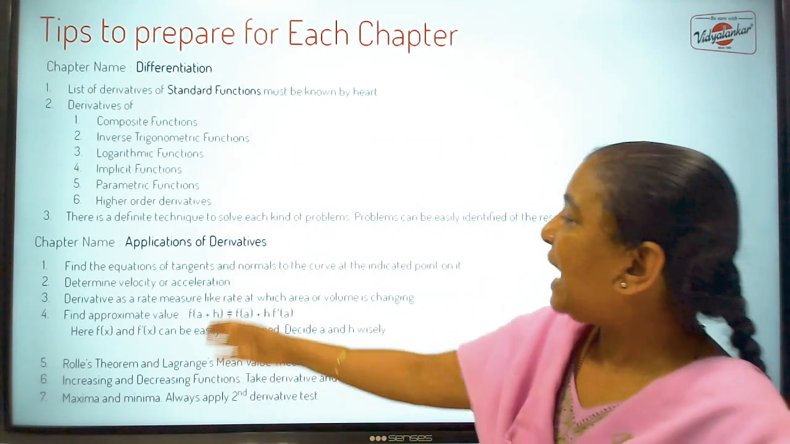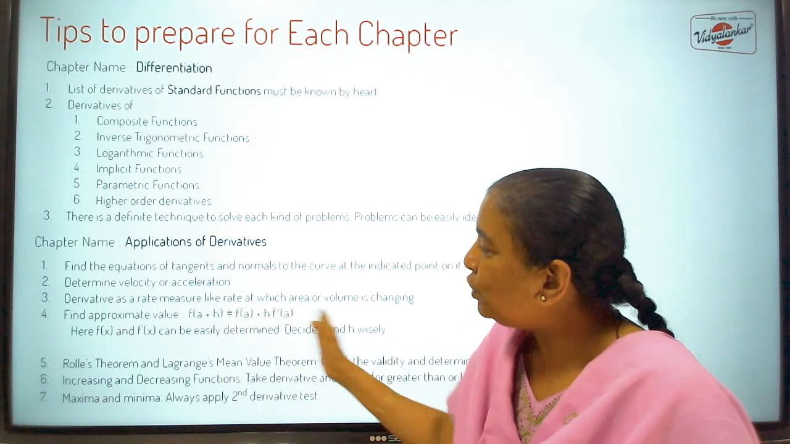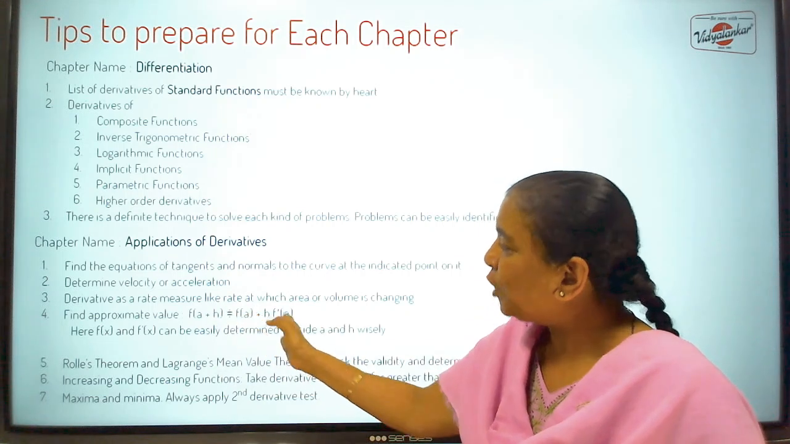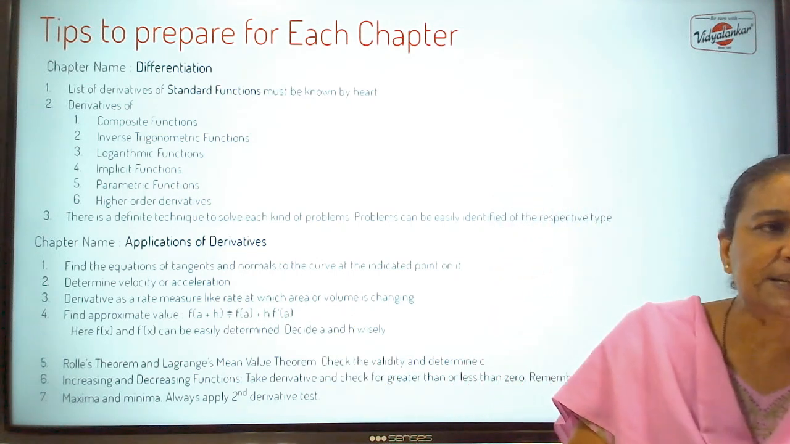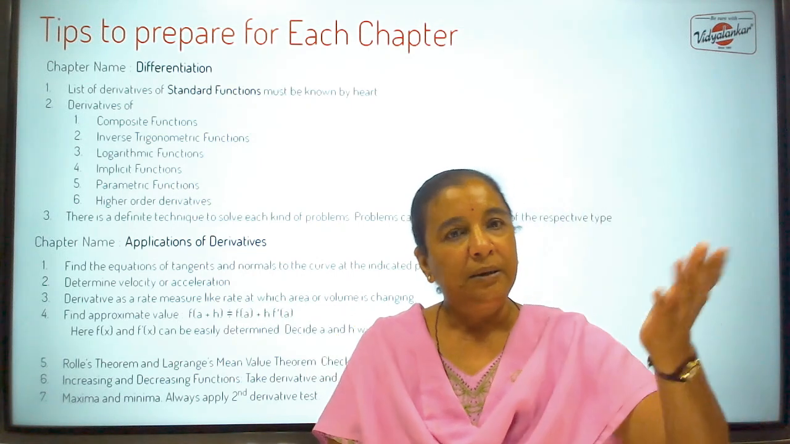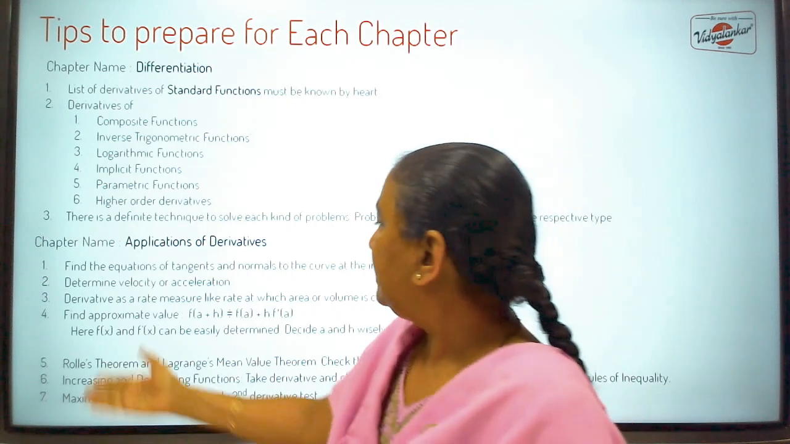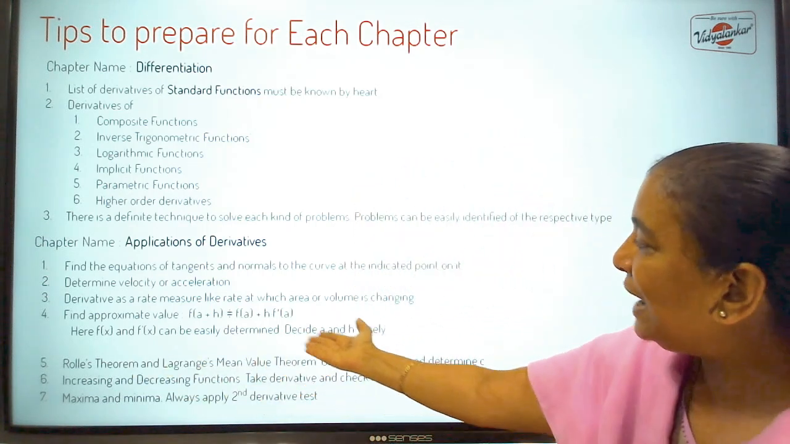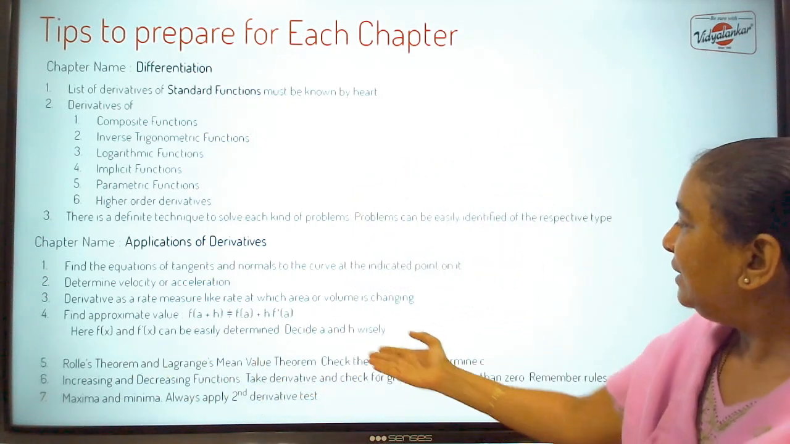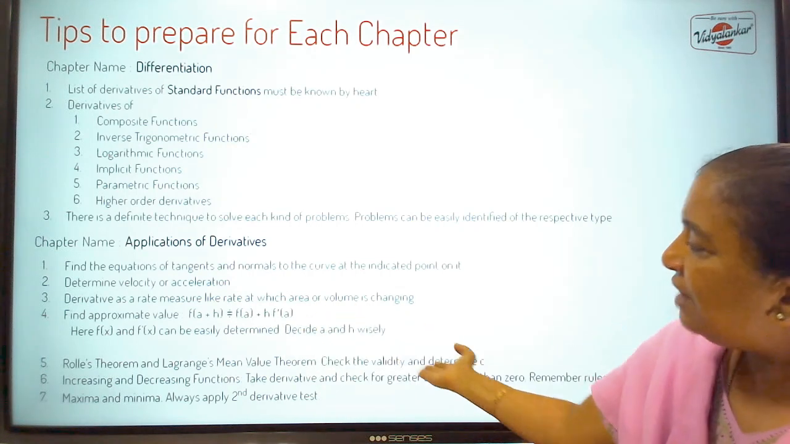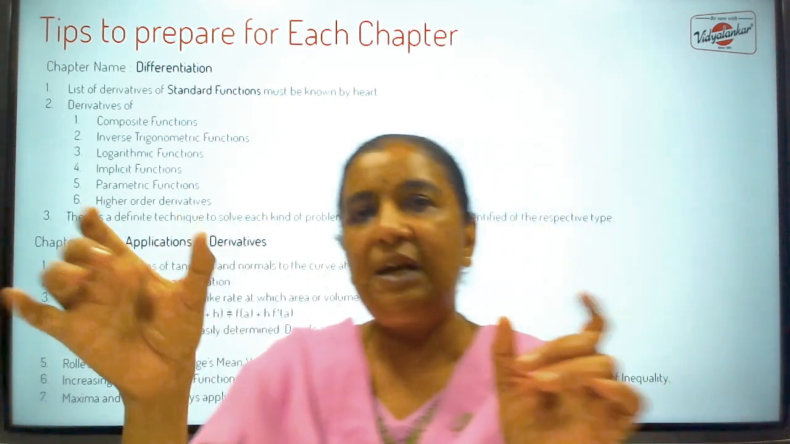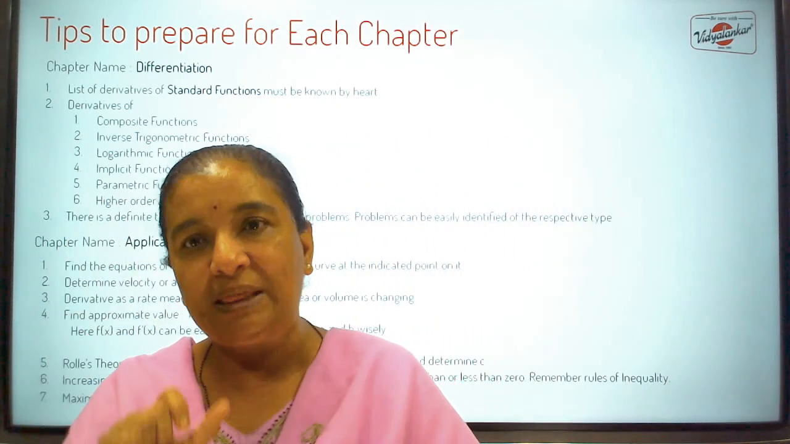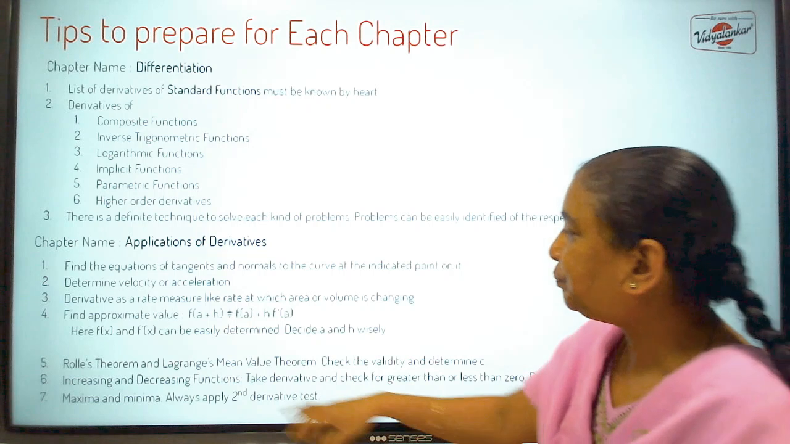Okay. Then approximate value. If you know this, f of a plus h is approximately equal to f of a plus h, f dash a. Very simple formula to remember, that will give you marks. Then Rolle's theorem and mean value theorem is there, and they typically ask you check the validity of these theorems and at what point in the given range, in the given domain, it is valid.